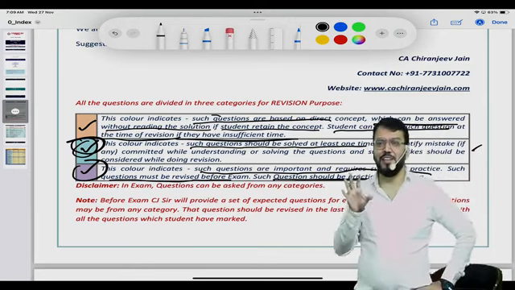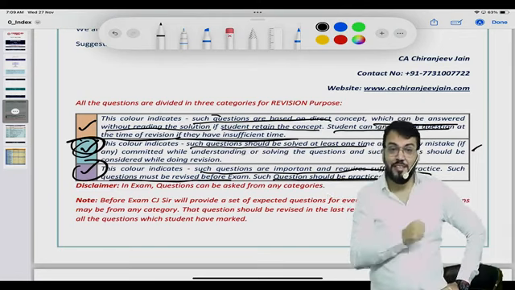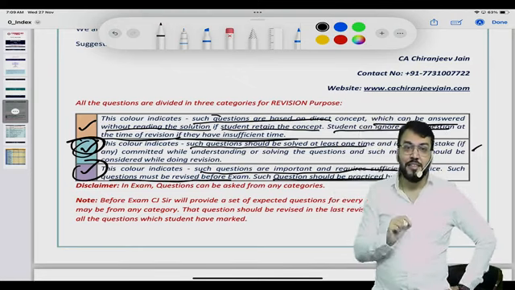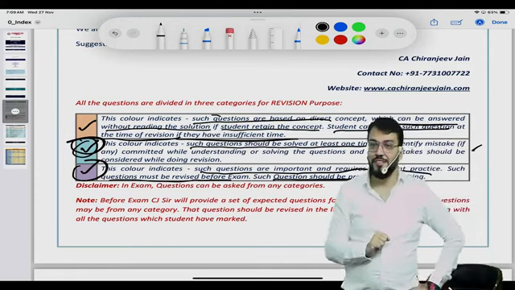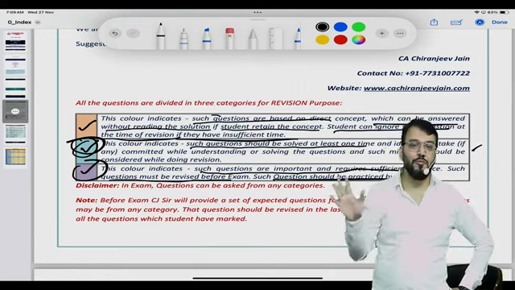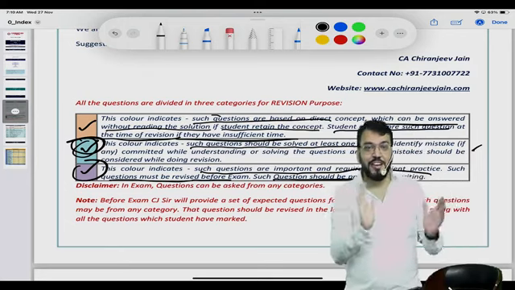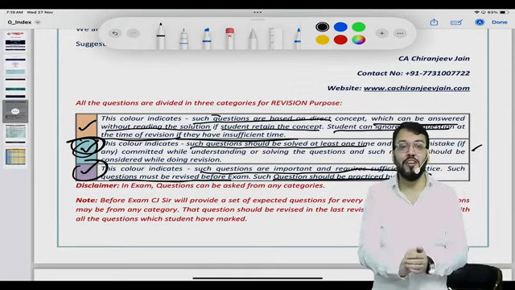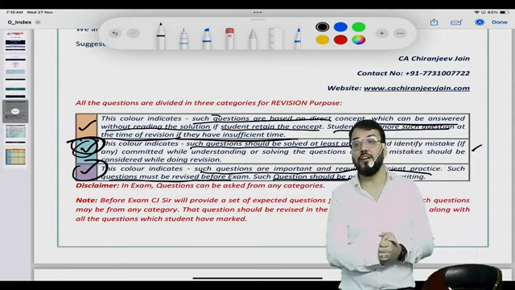I have understood that there are different types of students. But of the voting I received, I think more than 1,000 students voted, and 67% voted that you give all the questions. Don't delete, don't remove any questions. So I am happy that nowadays also students are of that category. But there were many students who want 2 volumes of question bank, so for them I have made this categorization.